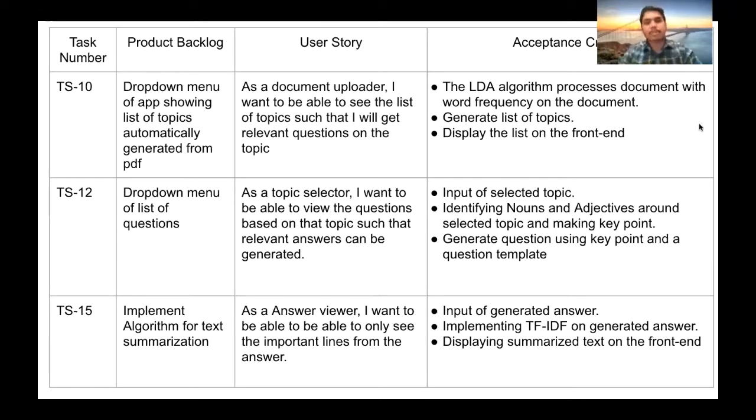So this is a drop down menu displaying topics. So first step of our algorithm is to extract important topics around which a question can be framed. So we have created a drop down list. The next is the list of questions. So after extracting topic, we create list of questions around that topic. So there are a lot of possible questions around that topic, which will be explained further in the presentation. And then the implementation of summarization algorithm. So after displaying questions, we generate the specific answer, and if it is too long, we can summarize that answer. Next slide, please.